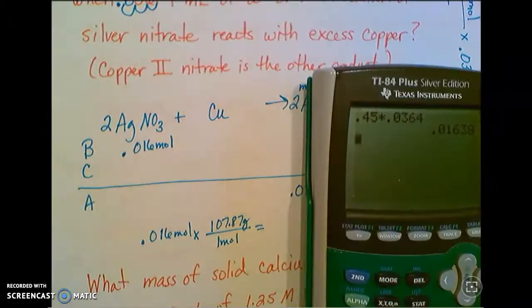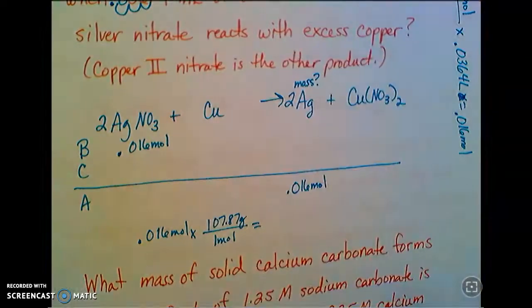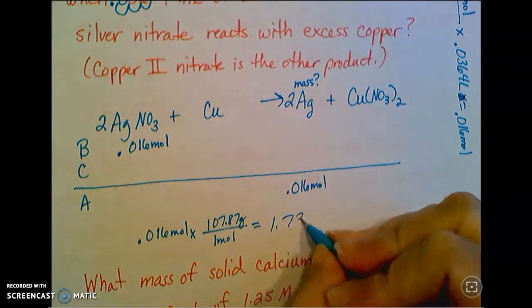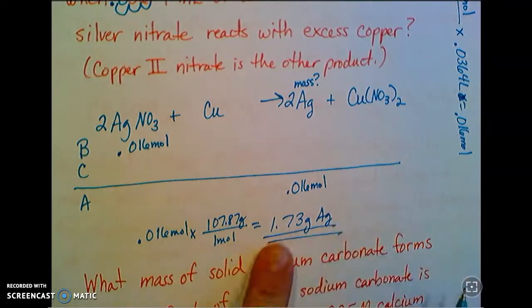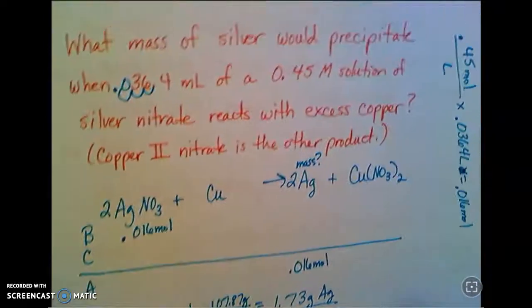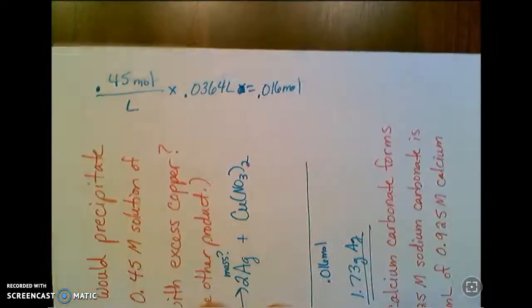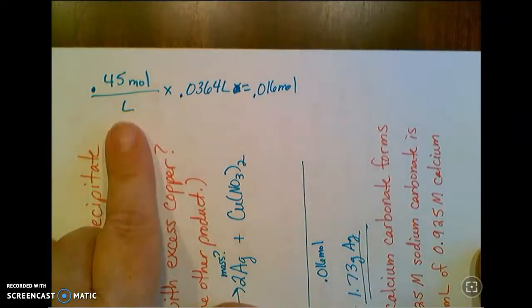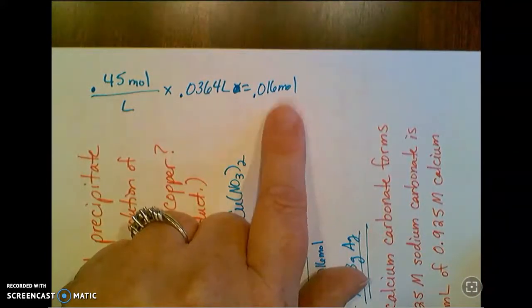And so I get 1.73 for my mass of silver. So there's my final answer. So with this one, the different thing is how we found the moles to go in the BCA chart. And again, this is a really common calculation and conversion that you'll do. The molarity times the volume is going to give you the moles.